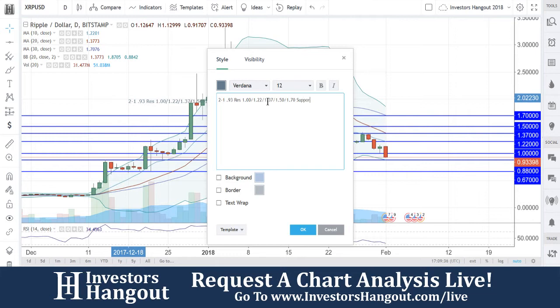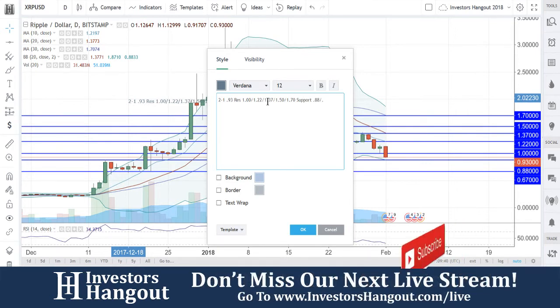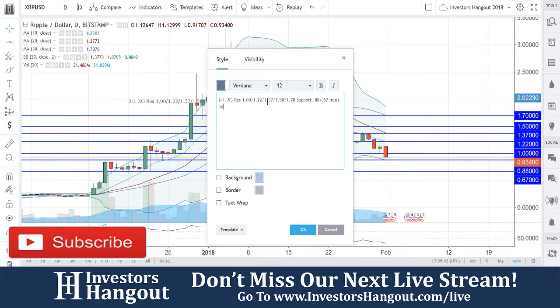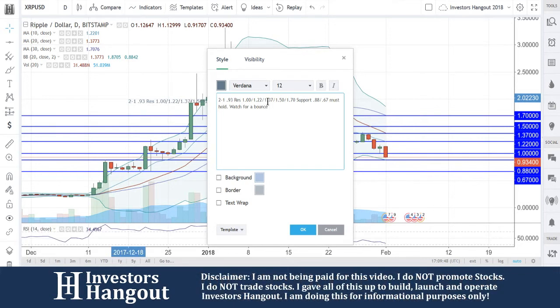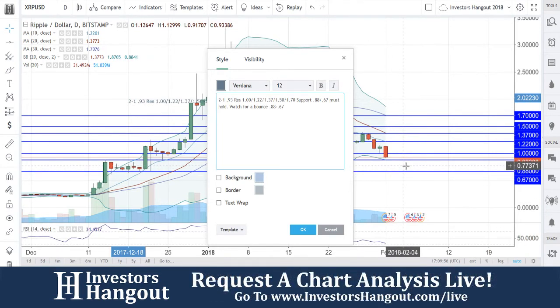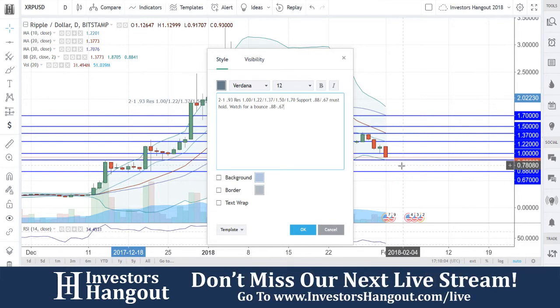Support levels: 88, and that's going to follow up with the 67. All right, so I'm going to say watch for a bounce between that 88 and 67. Now, if I would have to bet on this one, I would say it's probably going to be closer to 88 and 76 based off of the smaller levels over here. But again, between those two areas, that's where we're going to watch for that bounce.